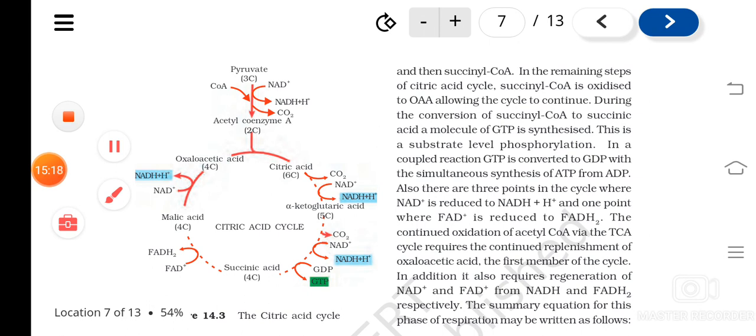And what is happening? The pyruvic acid enters into the mitochondrial matrix in the form of acetyl coenzyme, and it will go through a number of steps that results in the formation of NADH2, GTPs, and FADH2.